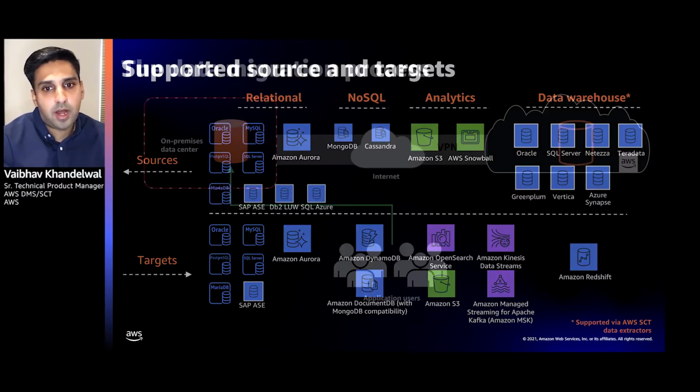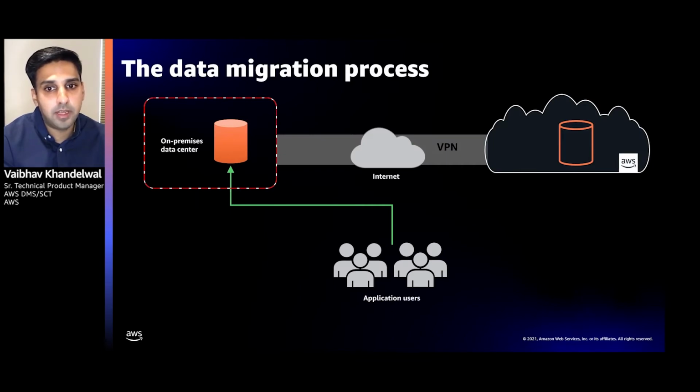Let's explore how it is that DMS can enable near zero downtime migrations. Assume you have a set of application users connecting to your on-premises data center. The customer starts by launching a DMS replication instance in their AWS account. The replication instance is basically an EC2 instance with replication software installed on it, but you don't connect to it in any shape or form, as we manage it for you.